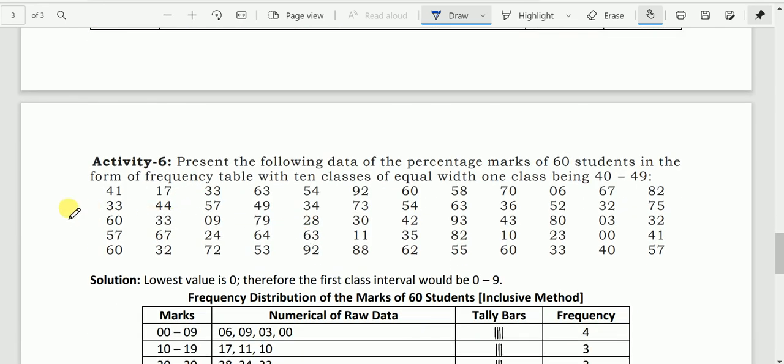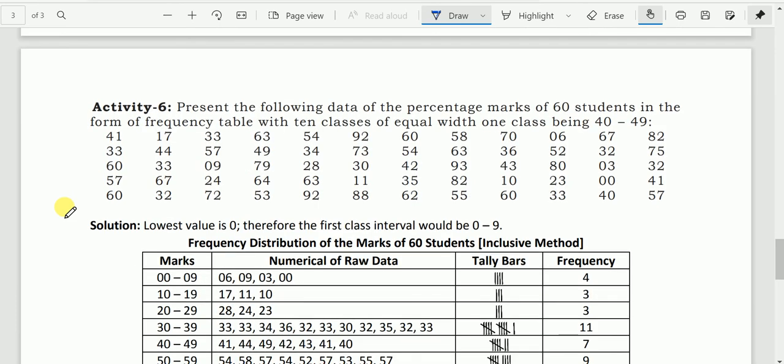And one more activity about the preparation of a frequency distribution table. So this is the inclusive method. Activity 6: represent the following data of percentage marks of 60 students in the form of a frequency table with 10 classes of equal width, one class being 40 to 49. That means just to let you know that it should be the inclusive method.